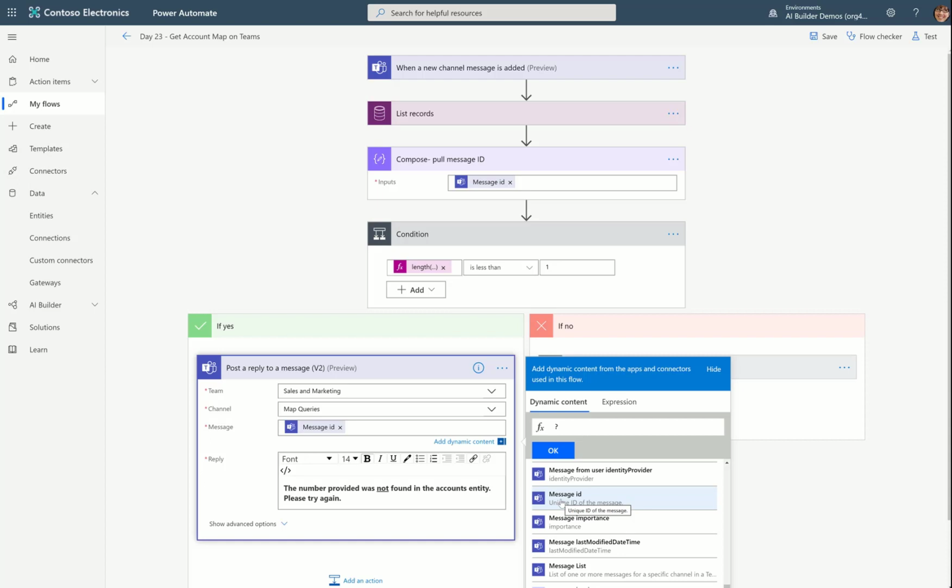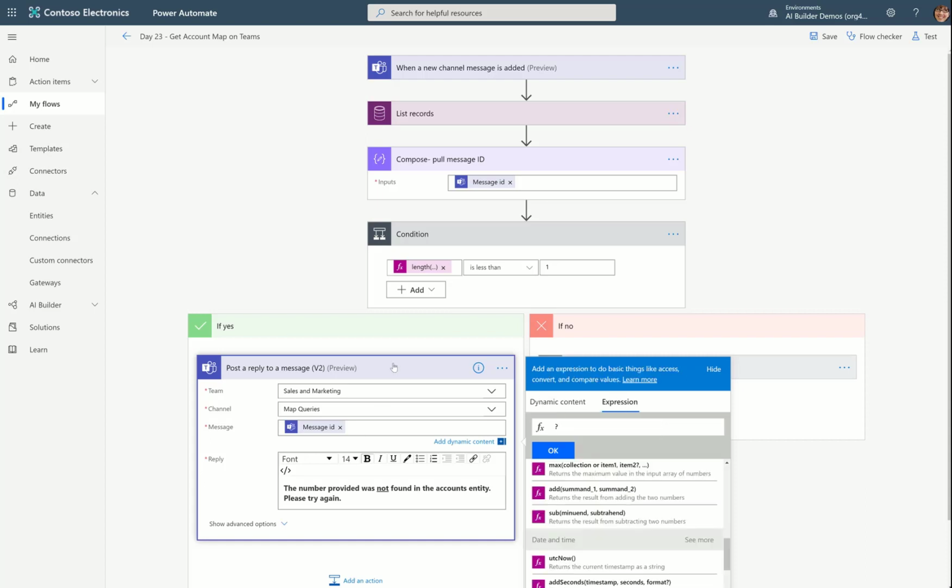But it is really important in the case of this yes statement that you reply to the message that they posted so that it doesn't come up 5 different messages later. Let them know that that number wasn't found. And so just remember, if you don't get the message ID, you're okay to use the question mark, and or you probably will get it earlier.